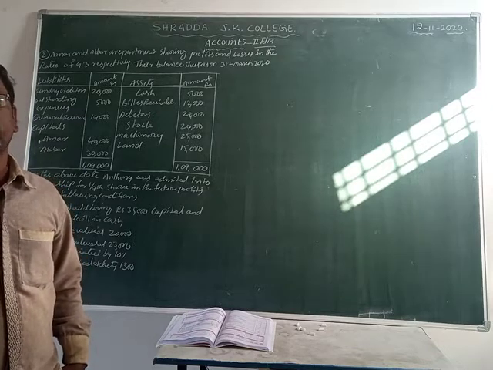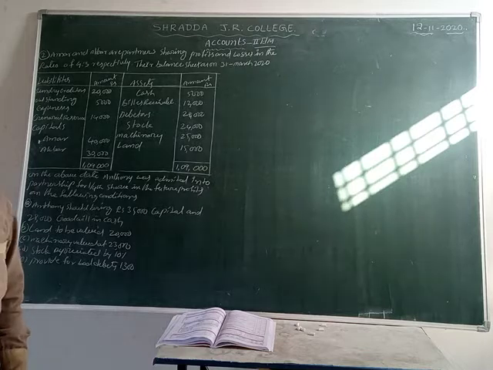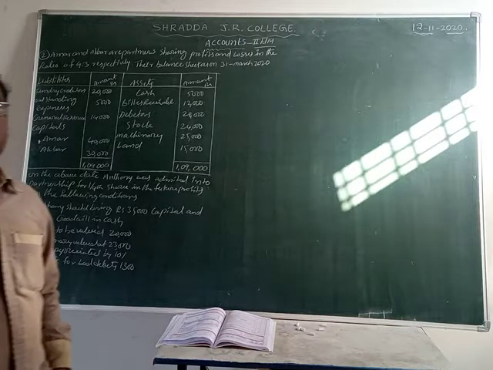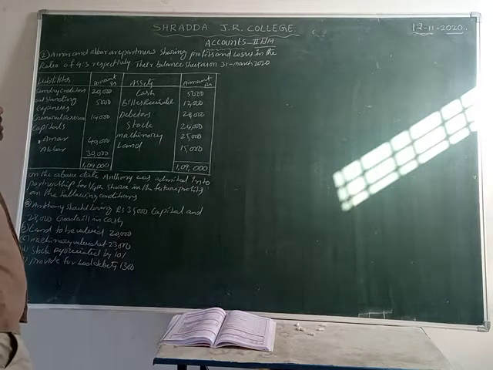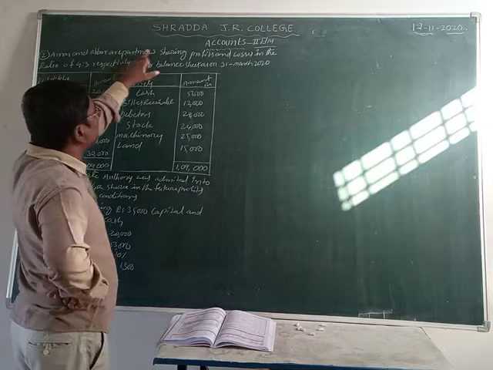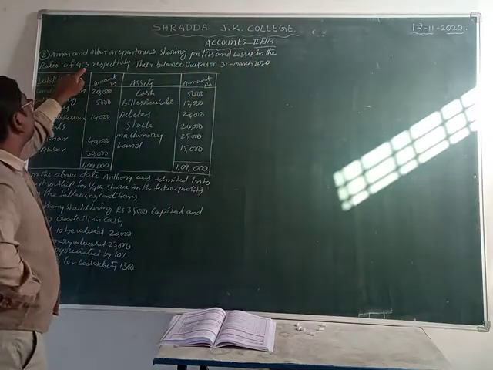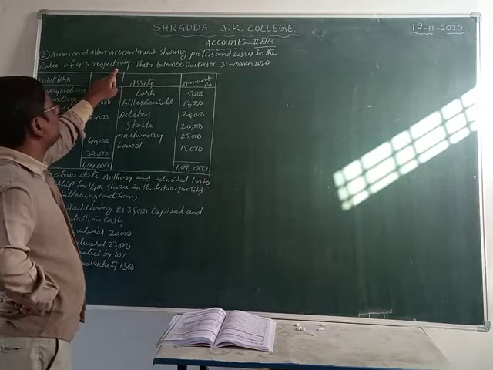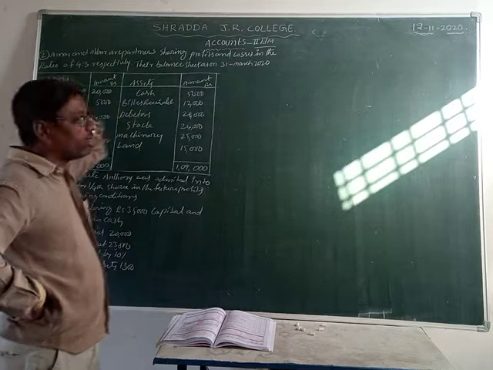What is that? Admission of partner. Yesterday we completed the first problem of admission of partner. Now today we are discussing problem number 2. First of all, listen to me. What is the question? Amar and Akbar are partners sharing profits and losses in the ratio of 4:3 respectively. Their balance sheet as on 31st March 2020.